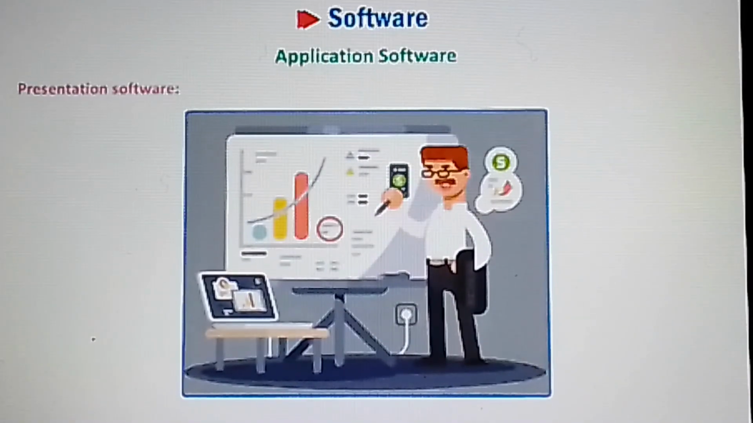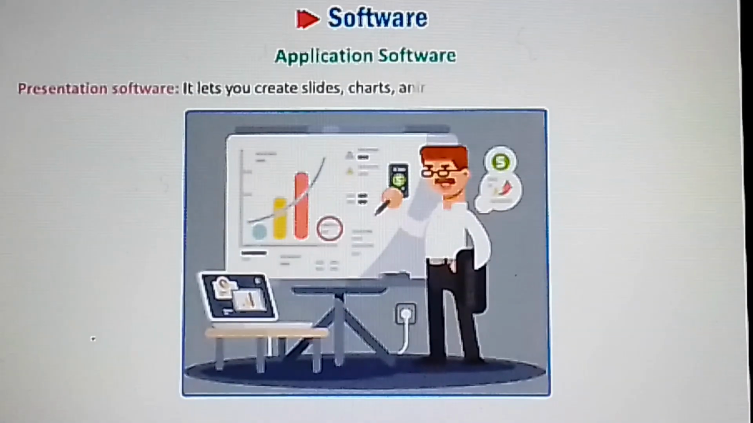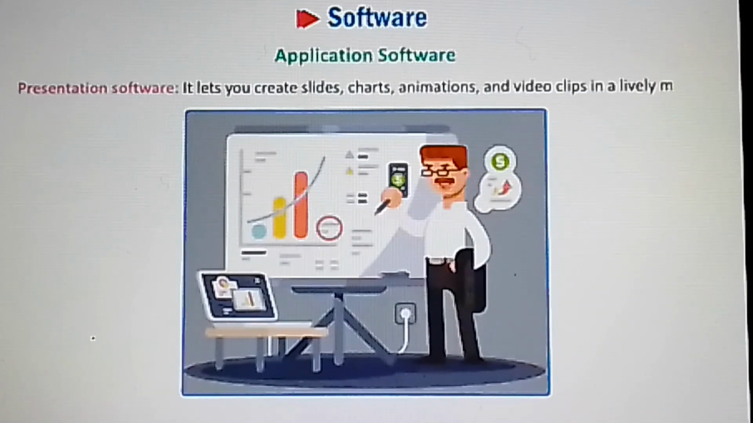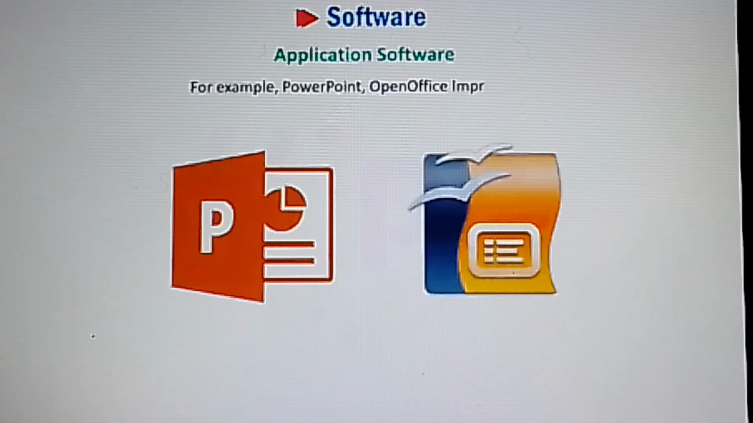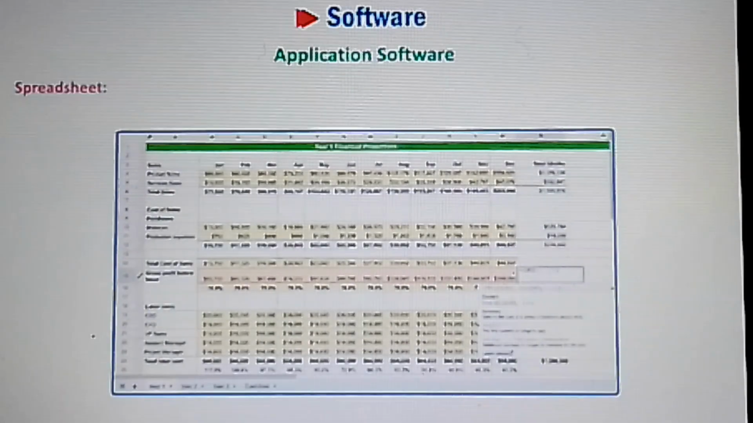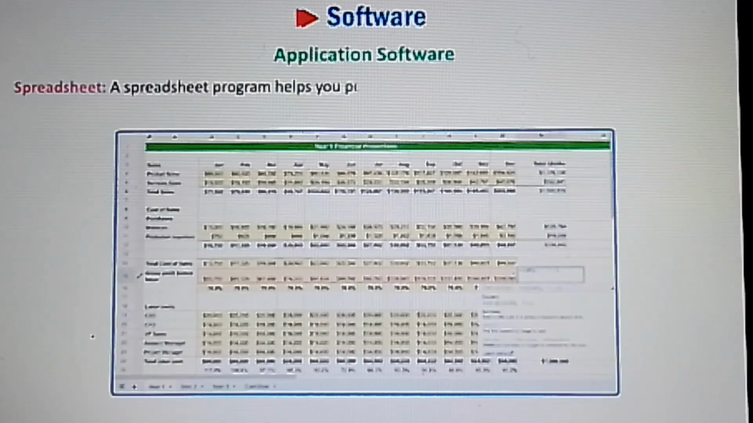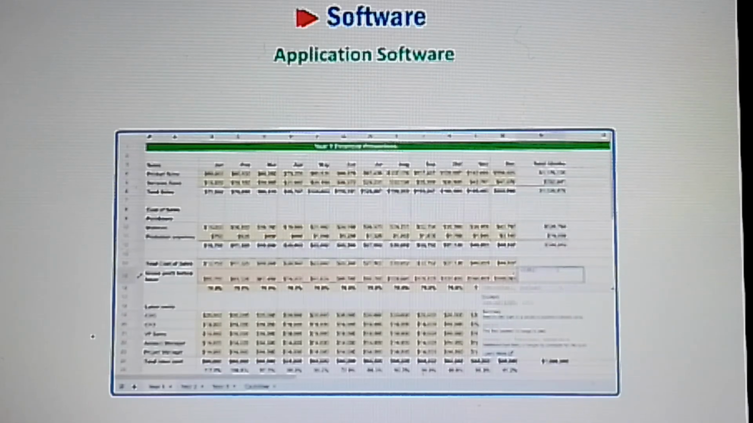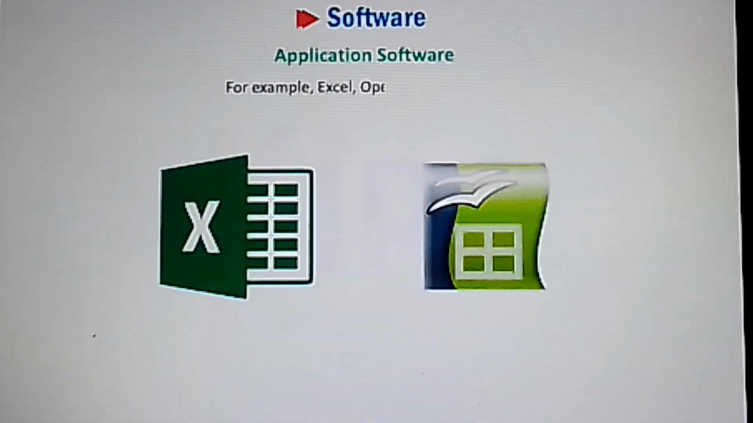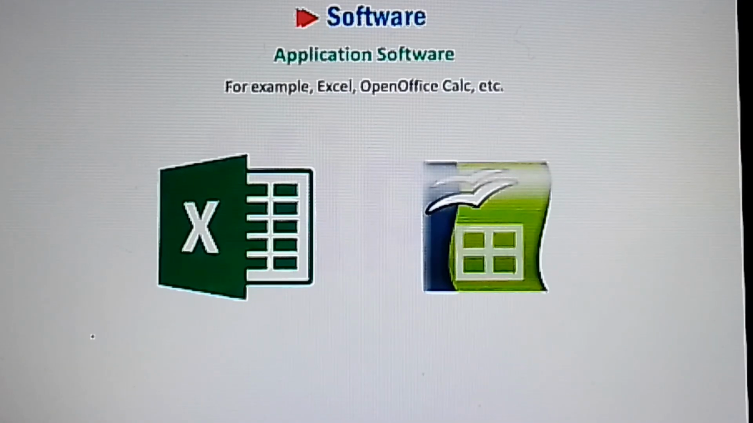Presentation software. It lets you create slides, charts, animations, and video clips in a lively manner. For example, PowerPoint, OpenOffice Impress, etc. Spreadsheet. A spreadsheet program helps you perform calculations and display data in the form of a chart to help you analyze data in a better way. For example, Excel, OpenOffice Calc, etc.